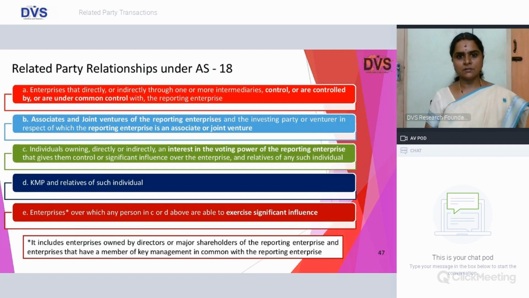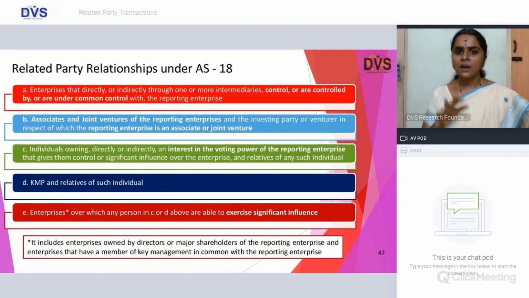RPT under AS 18, the definitions will be quite similar to what we discussed in Ind AS, but Note 3, which is a charging provision, clearly says that related party relationship shall fall under any of these 5 categories. One, which is control or common control, which is nothing but your Ind AS 24 point number 1, holding, subsidiary or fellow subsidiaries.